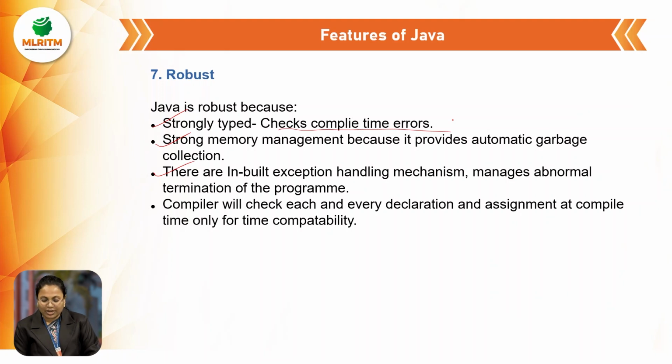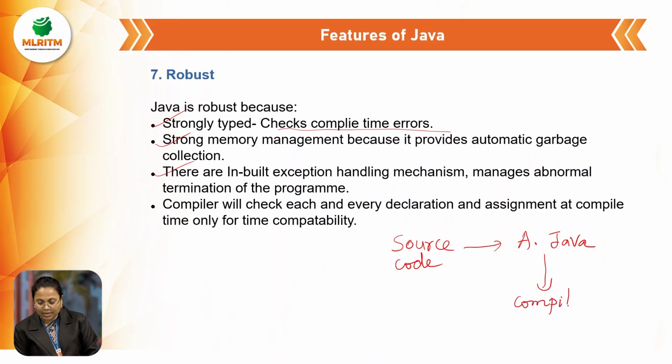After we write the Java program, let's say A.java is my source code. This source code is going to be compiled with the help of a compiler. The compiler will generate a bytecode. What is this bytecode's name? An A.class file is generated.